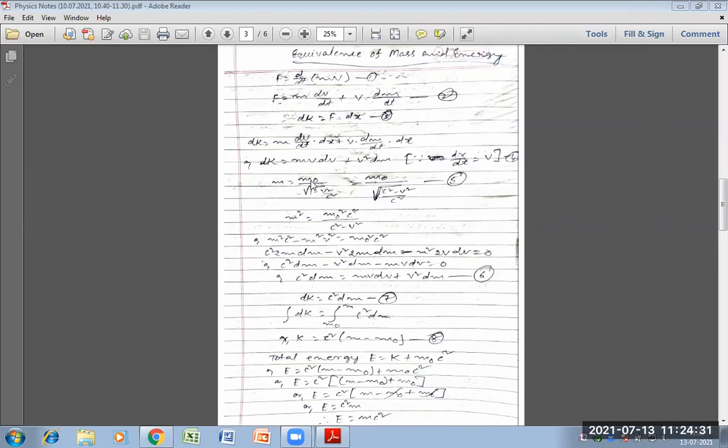So we know the variation of mass with velocity: m is equal to m naught divided by root under 1 minus v square by c square.